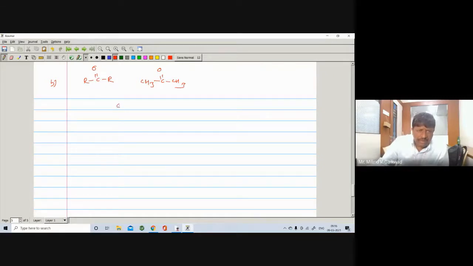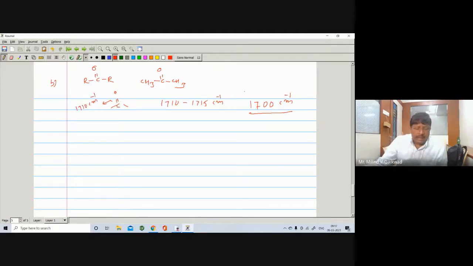So of course there is a presence of CO stretching, and it will appear generally in between 1710 and 1715 centimeter inverse, which means near to 1700 centimeter inverse. So I can say it will appear at near about 1710 centimeter inverse.